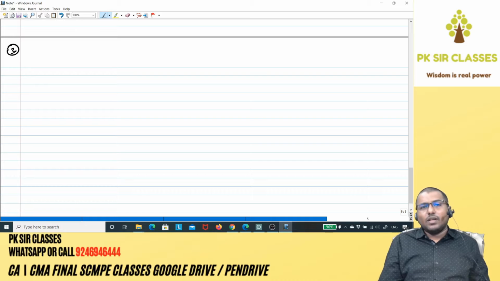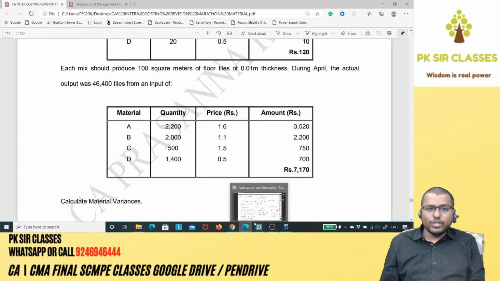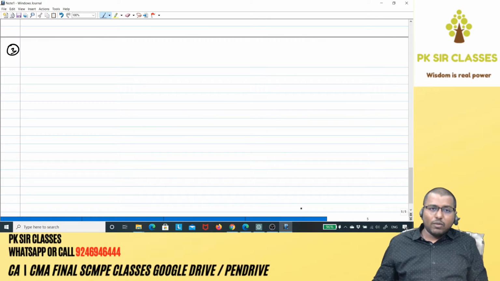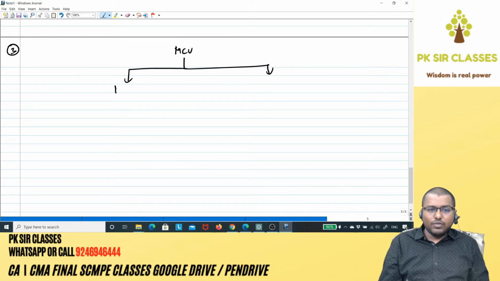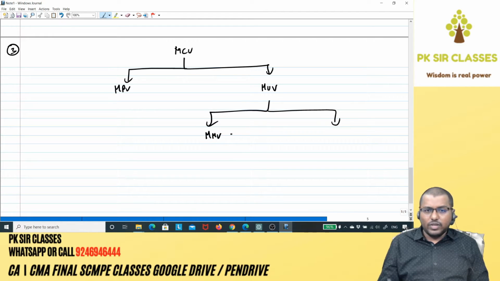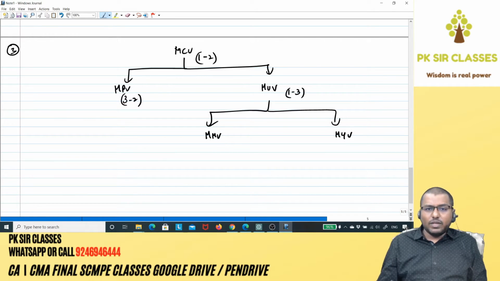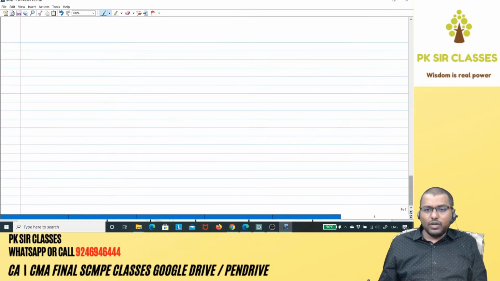this question number 3. Now understand one thing. Again, the rule is very simple. Do you find a single raw material or multiple raw materials in this question? It's quite clear and evident that we have multiple raw materials. So obviously the entire format comes into the picture. So material cost variance is divided into price variance and usage variance, and usage will be divided into mix variance and yield variance. So why do we get mix and yield? Because there are multiple raw materials in this particular question. Anyway, we know the formulas. So 1 minus 2, 3 minus 2, 1 minus 3, 4 minus 3, 1 minus 4.